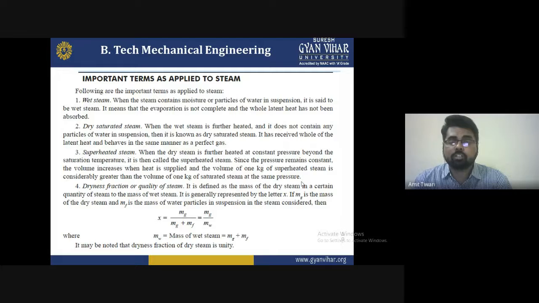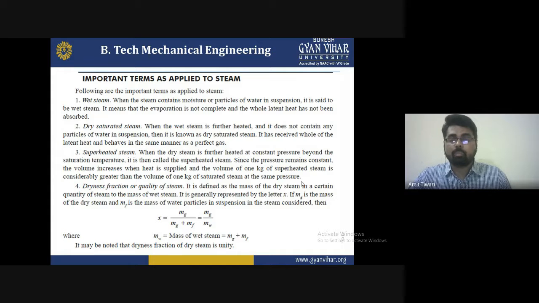It means that evaporation is not complete and the whole latent heat has not been absorbed. That means some water particles are contained in the steam; if not, we would say it is pure steam. So the evaporation process has not been completed, or we can say the latent heat has not been absorbed completely. This is an important criterion to understand the different kinds of steam.